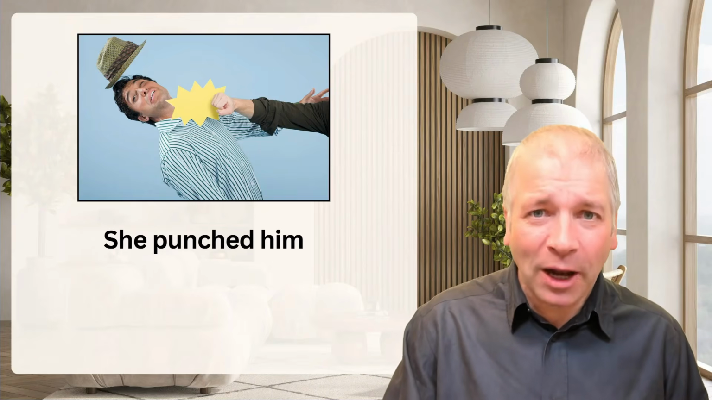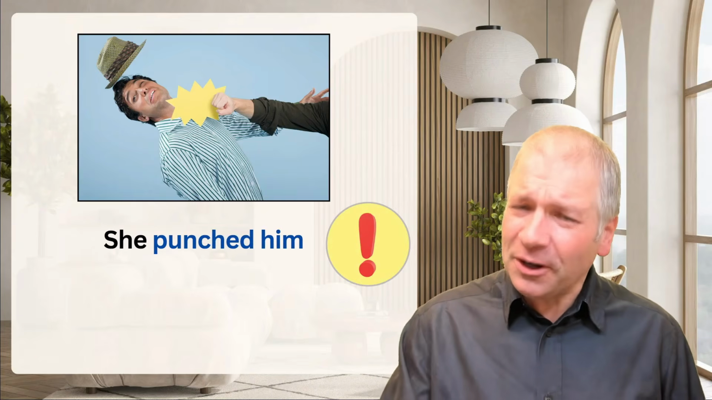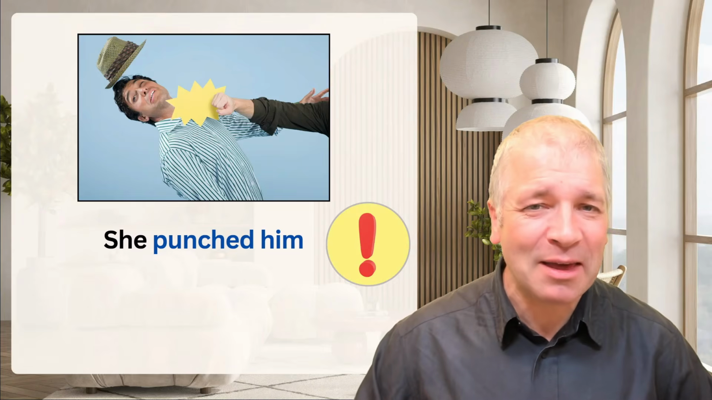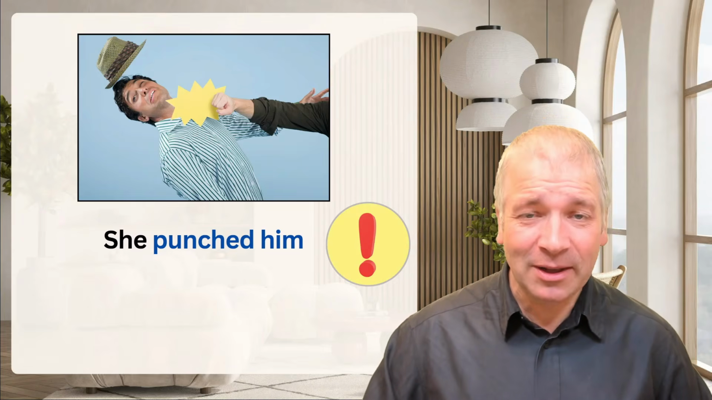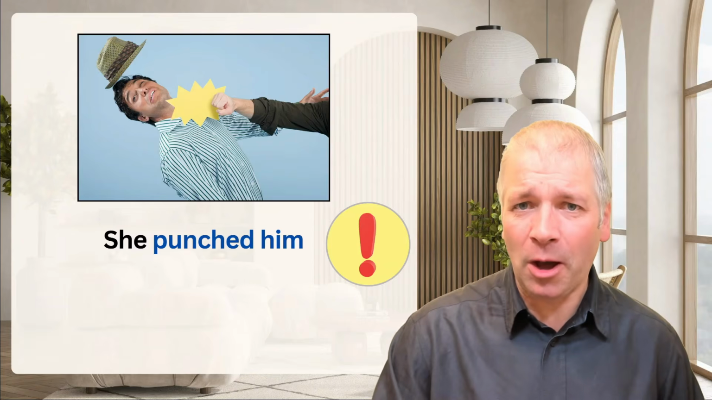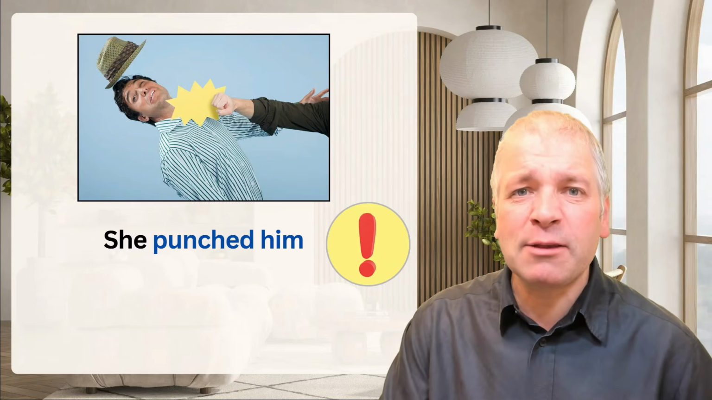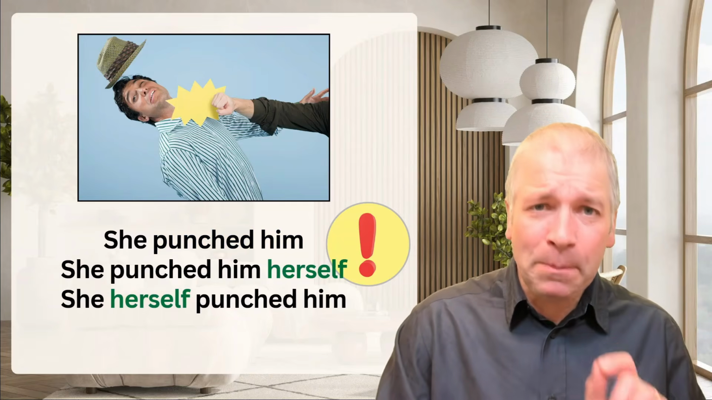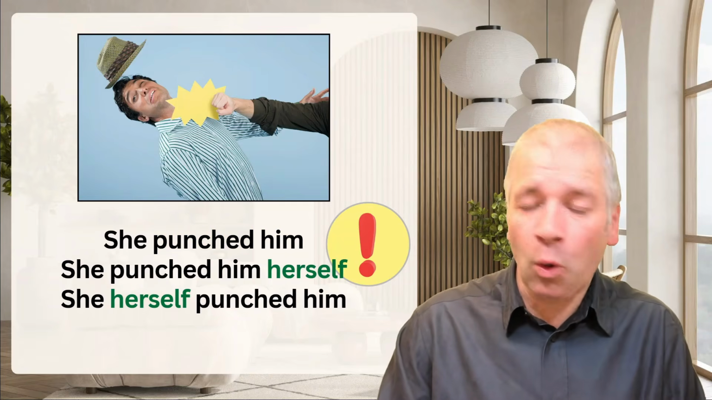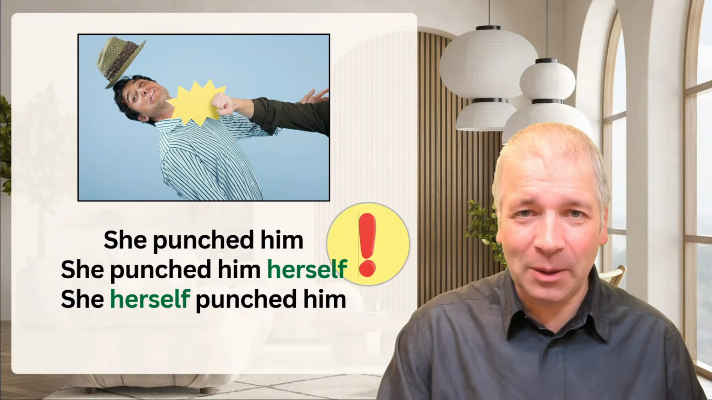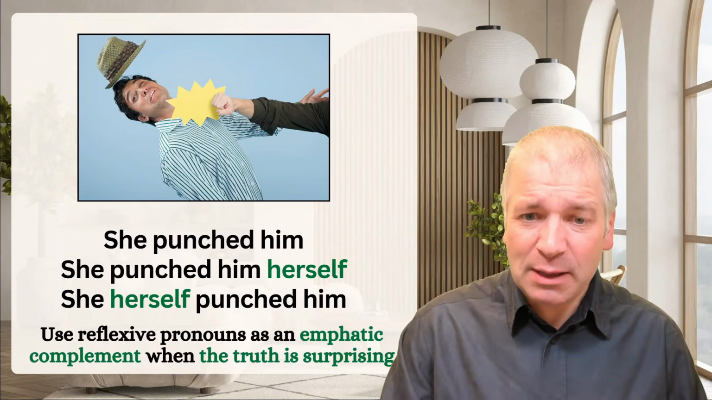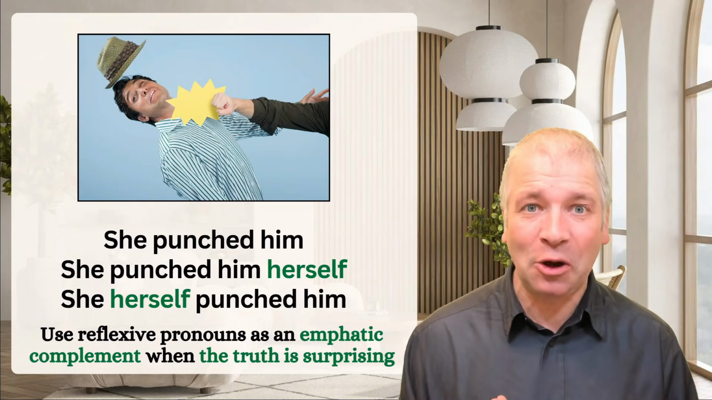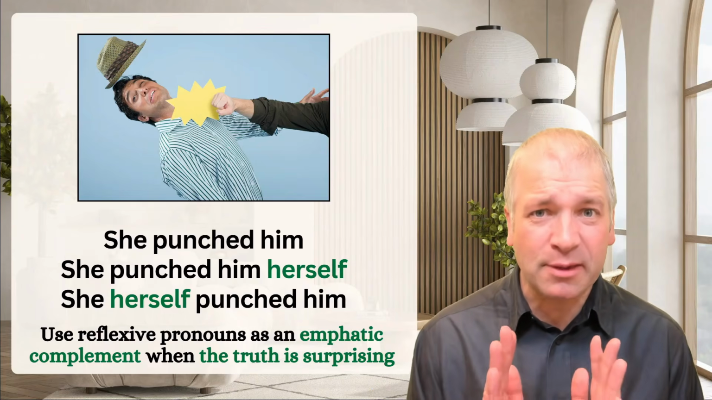Have a look at this picture. If you're going to describe it simply, you might say, she punched him. But you might be rather surprised to hear that she did it. Maybe you weren't expecting it to be her. So we use a reflexive pronoun just to make it absolutely clear it really is her. She punched him herself, or she herself punched him. And in this case, we use reflexive pronouns as an emphatic compliment when the truth is surprising.